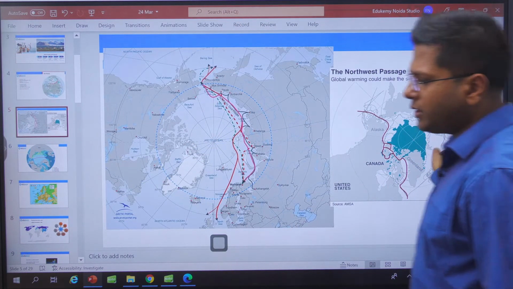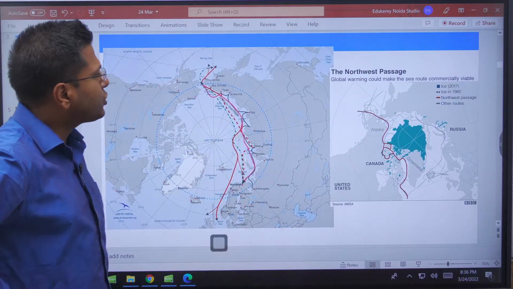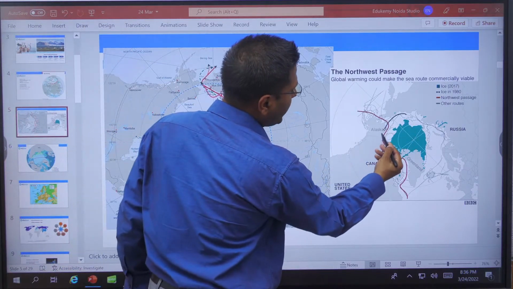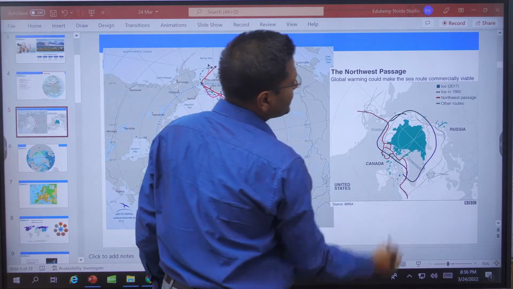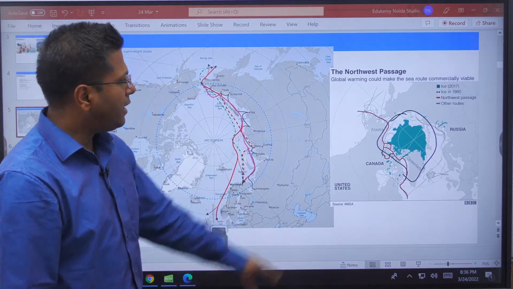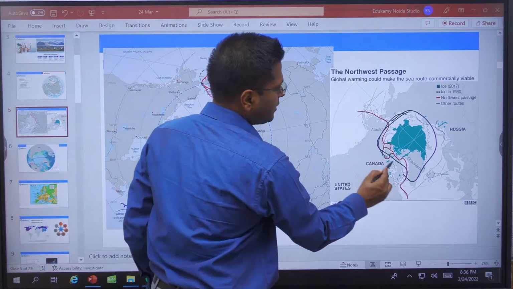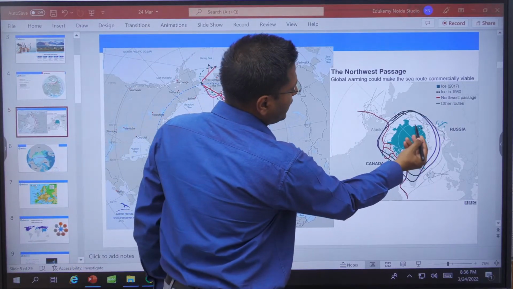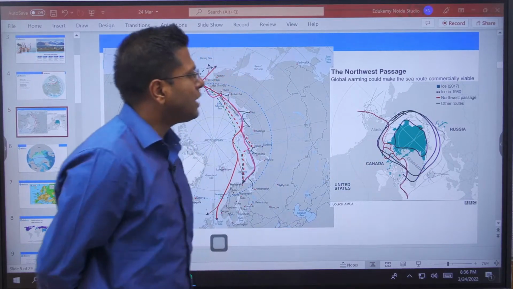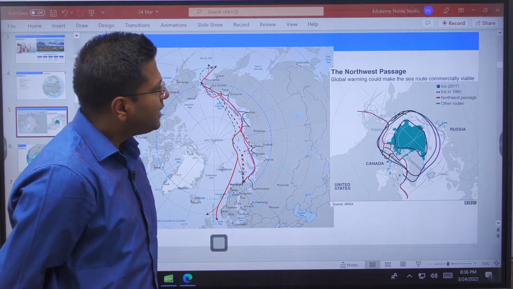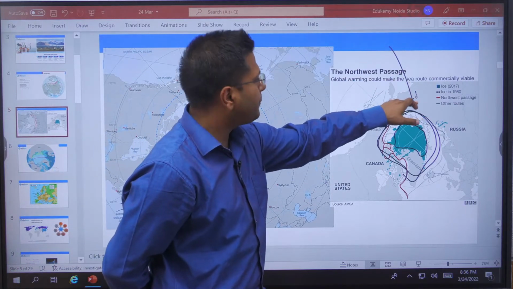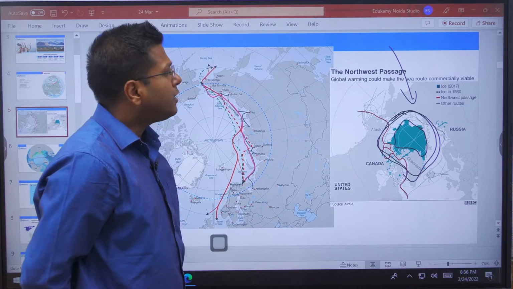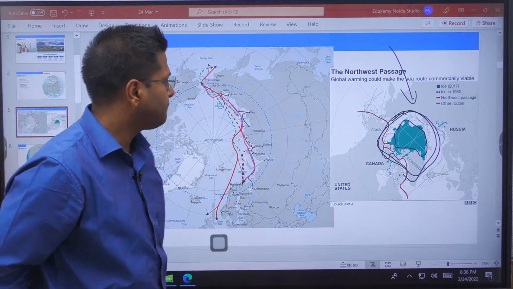See, this image on the right clearly shows that the presence of ice has decreased over time. Now, this dotted area speaks of the ice that was present during 1980. I have marked that right now with the pen. This area was the one which had ice in 1980. And this area decreased to the area in green. This is the presence of ice in 2017. And it is being said that the ice here will completely get converted into water for at least one year, at least for a specific time in summers, post 2050, right?